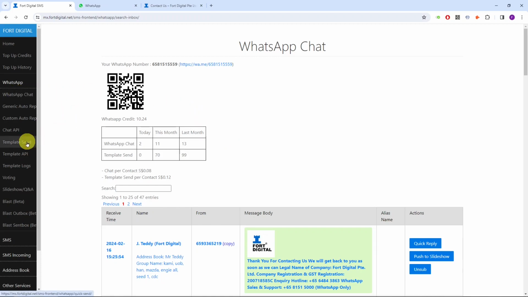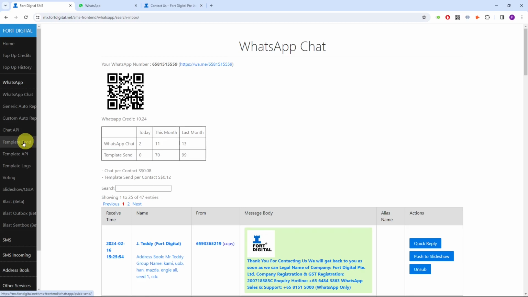Now, the template send, on the other hand, is the service where you can do the broadcast, like an SMS broadcast. However, there are some limitations I'm going to share with you later on. Template send is for you to do the broadcast. That means nobody WhatsApps you in the first place. You can broadcast to them out of the blue, for whatever purpose: OTP, reservation and booking confirmations, ticketing, invoicing, or any other purpose. This means you send to people first.